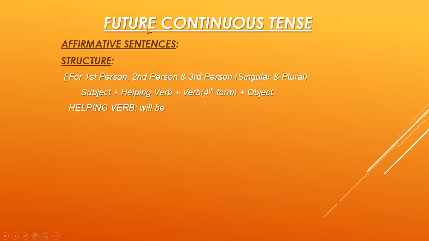Future continuous tense can be written in three forms: affirmative sentences, negative sentences, and interrogative sentences. So the structure is the same for all the persons here. This is the easiest thing for you, that you can easily learn it. For first person, second person, and third person, singular and plural, we have the structure: subject plus helping verb plus verb fourth form plus object, and the helping verb is will be, which is used for all persons. So only one structure is there.